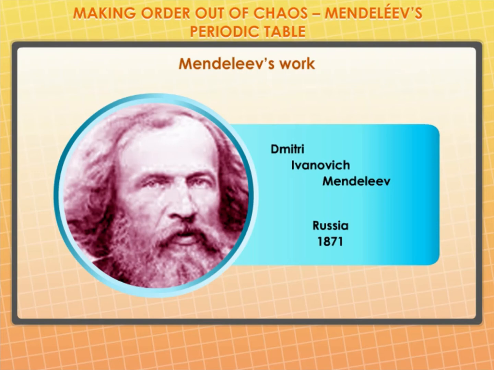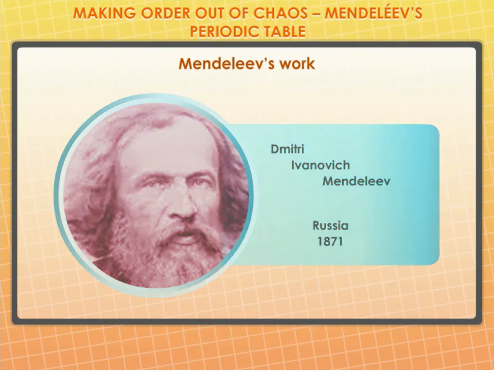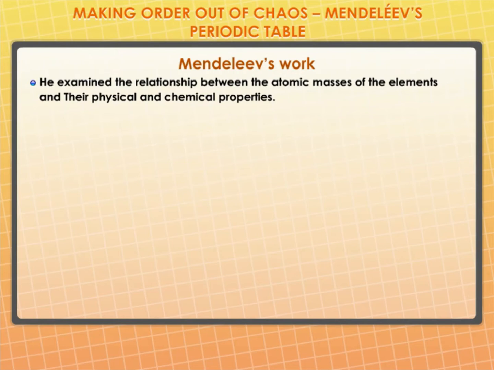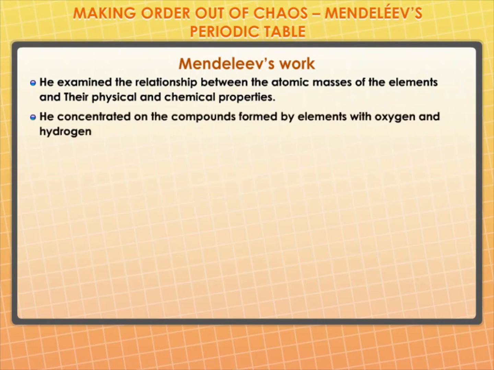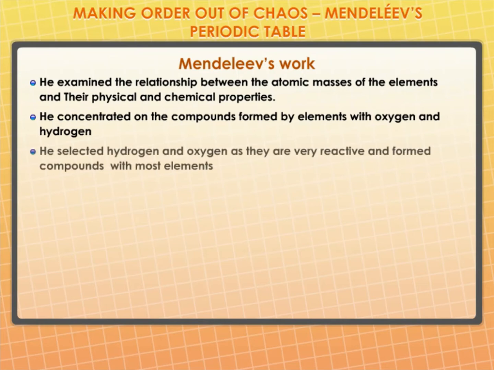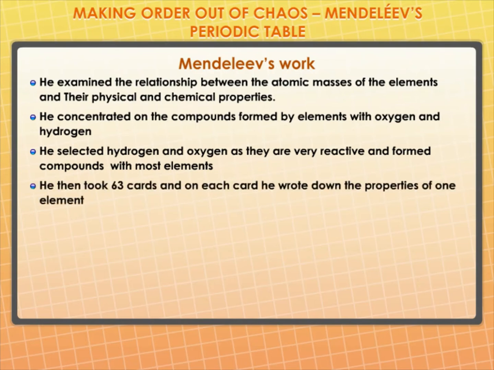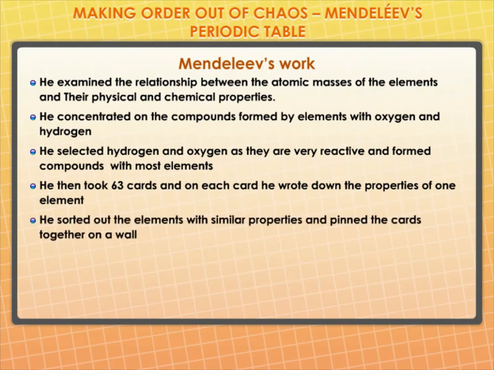When Mendeleev started his work, 63 elements were known. He examined the relationship between the atomic masses of the elements and their physical and chemical properties. Among chemical properties, Mendeleev concentrated on the compounds formed by elements with oxygen and hydrogen. He selected hydrogen and oxygen as they were very reactive and formed compounds with most elements. He then took 63 cards, and on each card he wrote down the properties of one element. He sorted out the elements with similar properties and pinned the cards together on a wall.